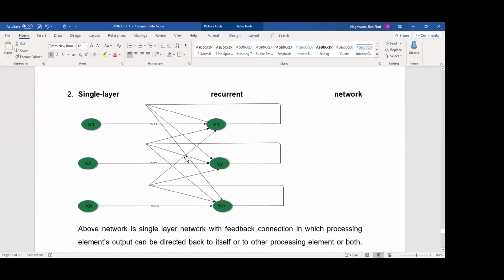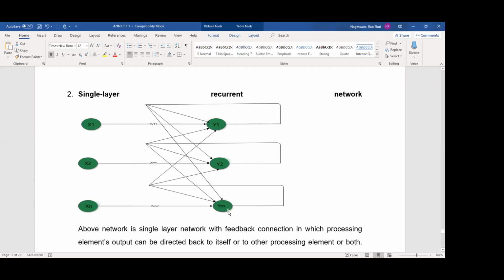Next, single layer recurrent network. We have only two layers: one is the input layer and another is the output layer. Here every output of the output layer is fed back to the same nodes. Here also the output of y2 is fed back to the same nodes in the output layer. For example, y1 is an output. This output is again fed back to y1, y2 and ym. So again we are feeding to the same layer. Similarly y2 also, similarly ym also.